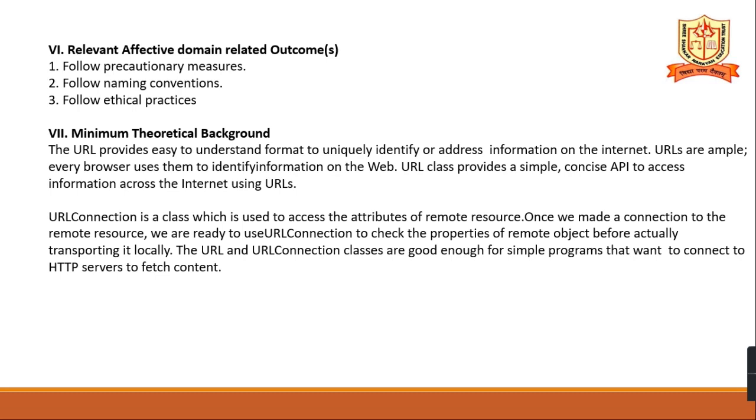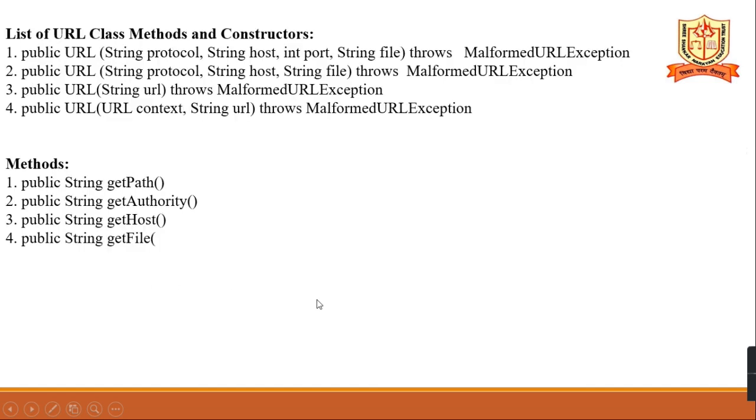URLConnection is a class which is used to access the attributes of a remote resource. Once we have made a connection to the remote resource, we can use URLConnection to check the properties of the remote object before actually transporting it locally. The URL and URLConnection classes are good enough for simple programs that want to connect to an HTTP server to fetch content.